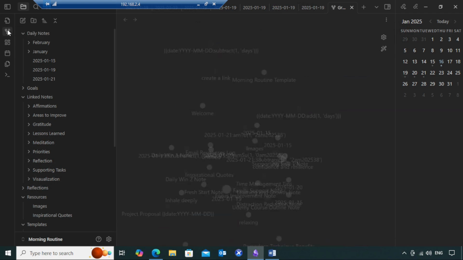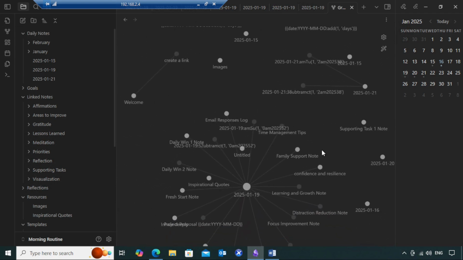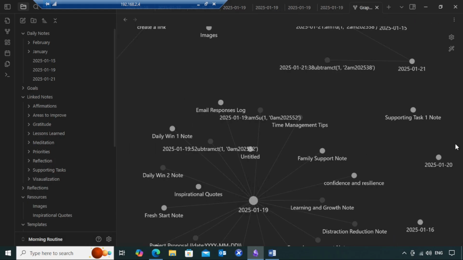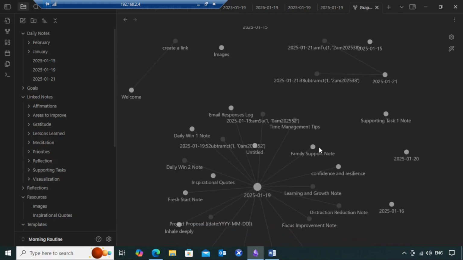So let me quickly go to graph view. See, now we are creating a very beautiful web of ideas. Every node that you have created is linked to some other note. So it is going to give a complete idea like where you are going well, where you need improvement and all these things. So this is called graph view.